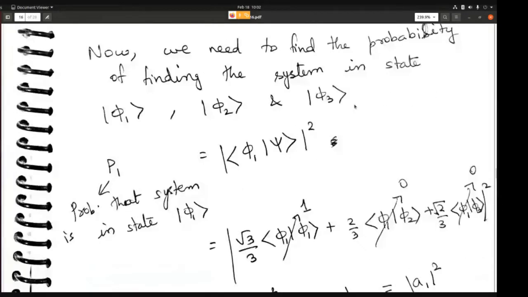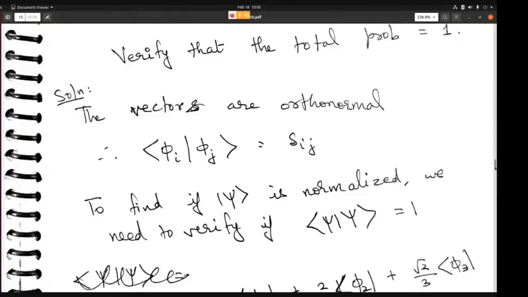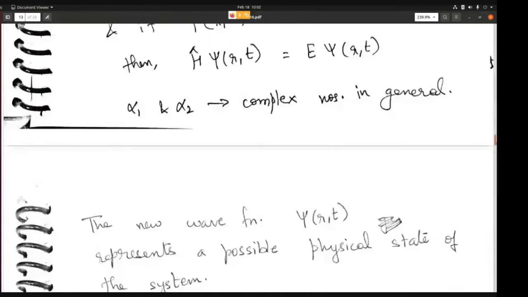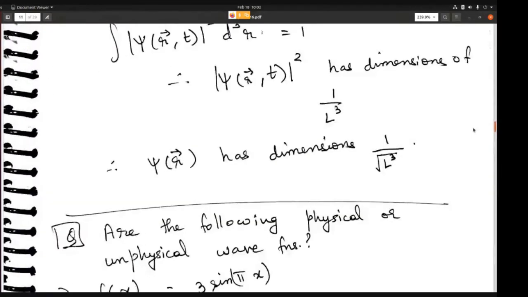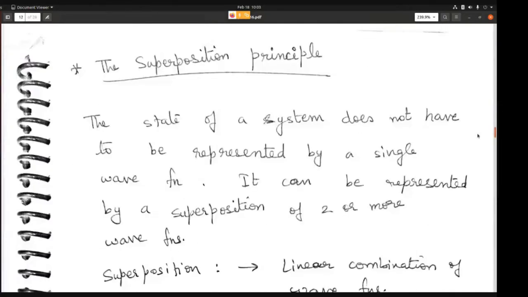Let me begin from where we left off last class. So in the previous class, we learned about the 5 postulates. The postulates talked about what the state of the system is, what happens if you carry out a measurement, and how the state evolves in time. So these were the major crux of the 5 postulates.